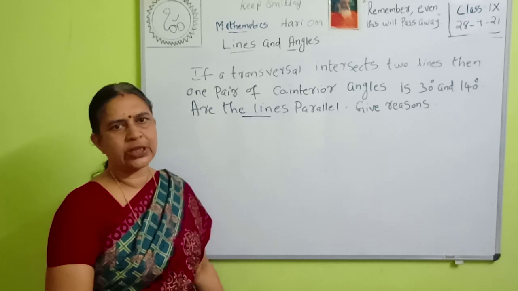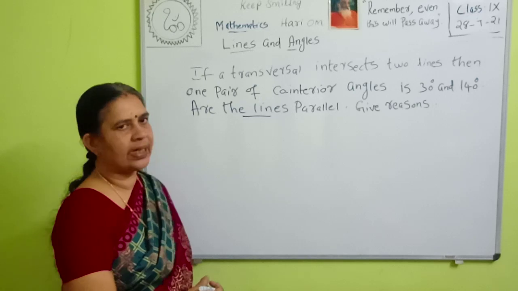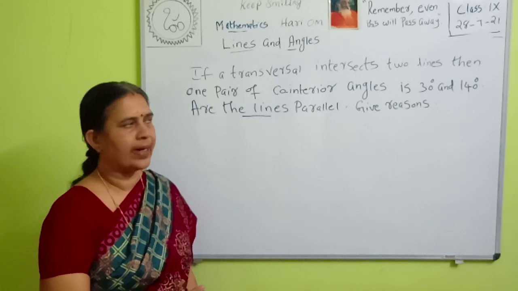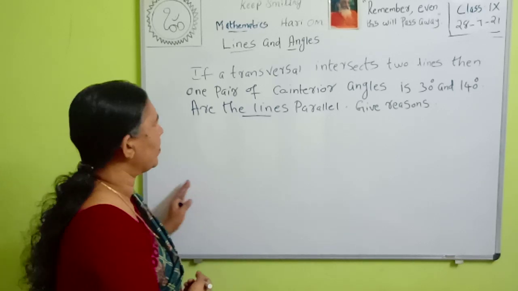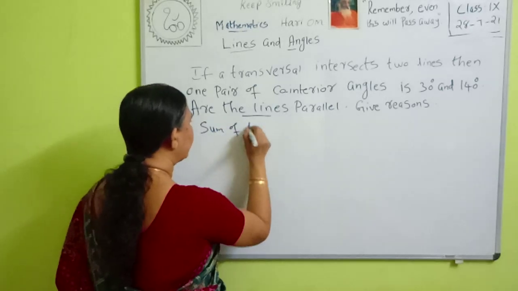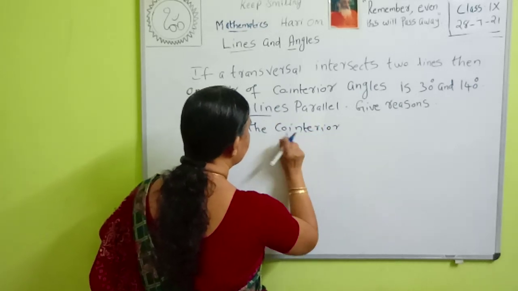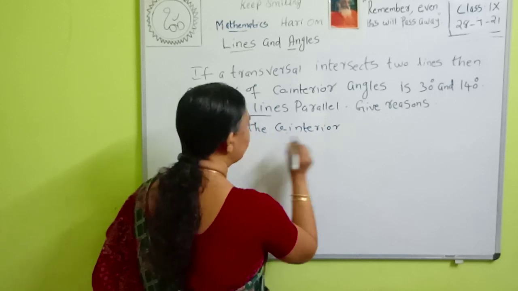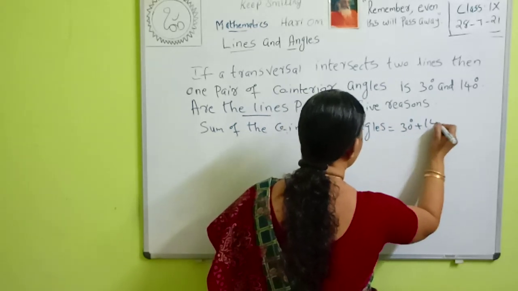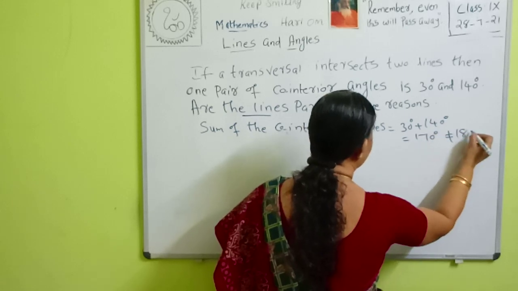Arjun, what are the properties of co-interior angles? We've already studied that. If parallel lines are intersected by a transversal, then the co-interior angles are supplementary. Here we can check whether the co-interior angles are supplementary. Here, what is the sum of the co-interior angles? The sum of the co-interior angles is equal to 30 degrees plus 140 degrees, that is 170 degrees. It is not equal to 180 degrees.